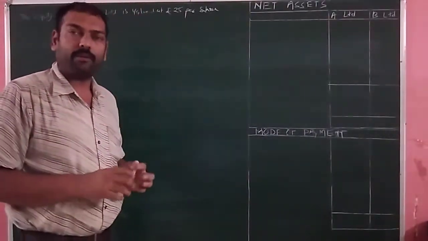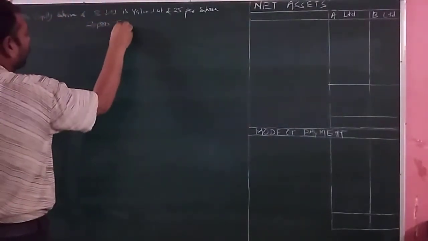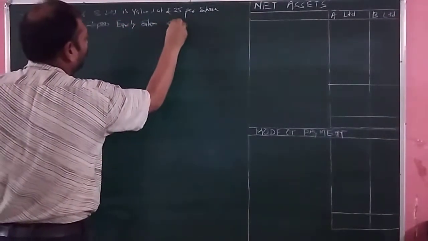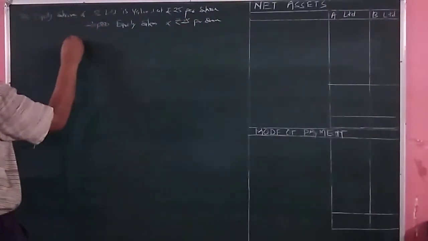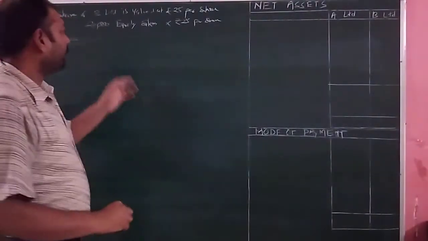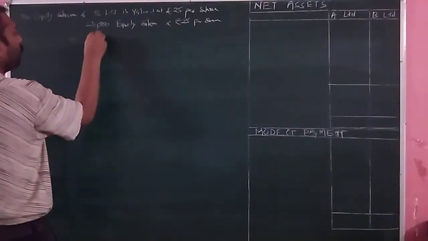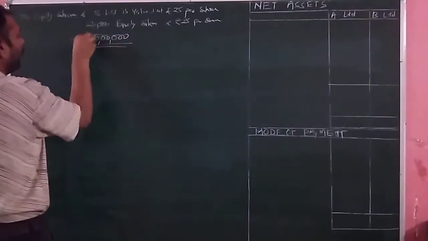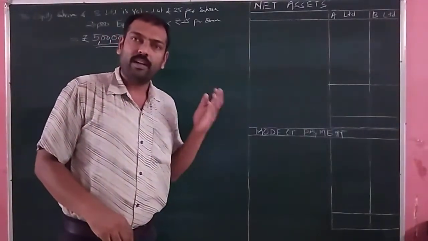So B has total number of equity share, that is 20,000 equity shares, and one equity share is valued at rupees 25 per share. The total purchase consideration which is to be paid to B Limited by the transferee company is equal to 20,000 multiplied by 25. So that comes to how much? 5 lakh rupees.